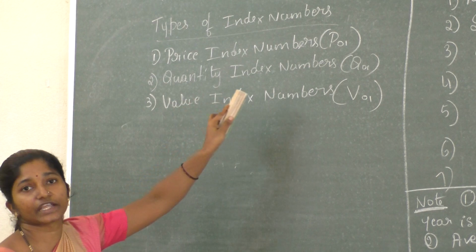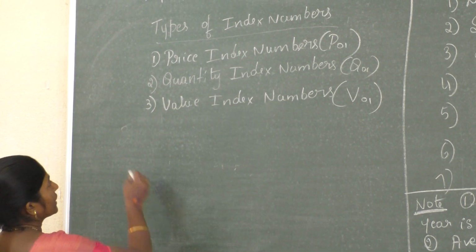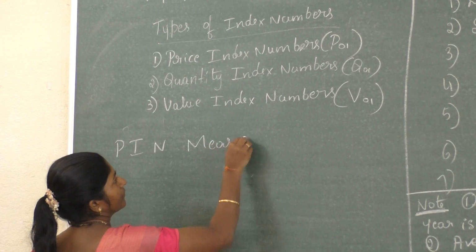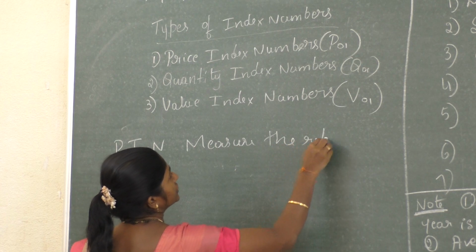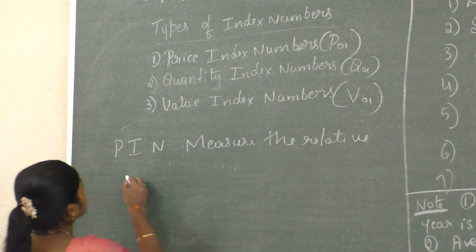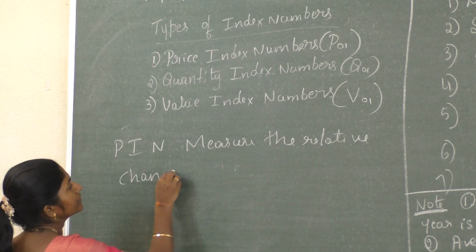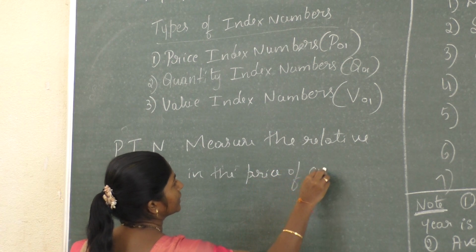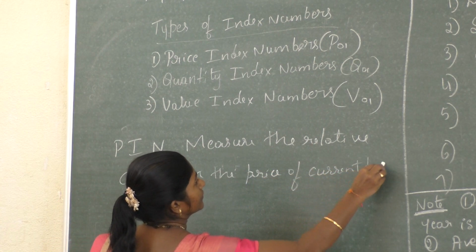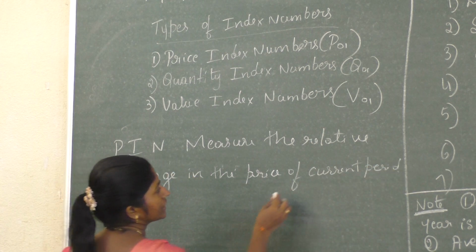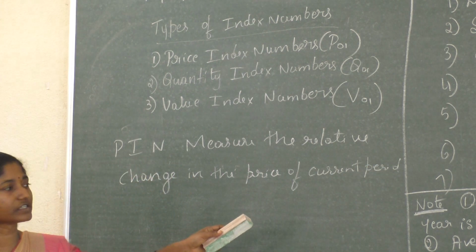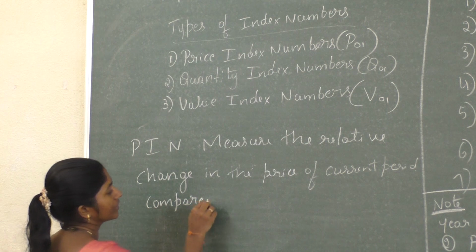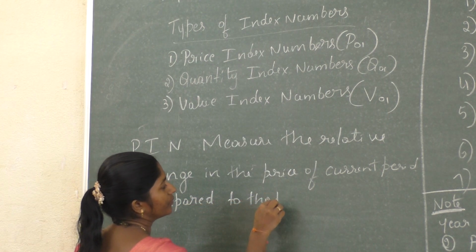Here, the price index number measures the relative change in the price of articles in the current period compared to that of the base period.